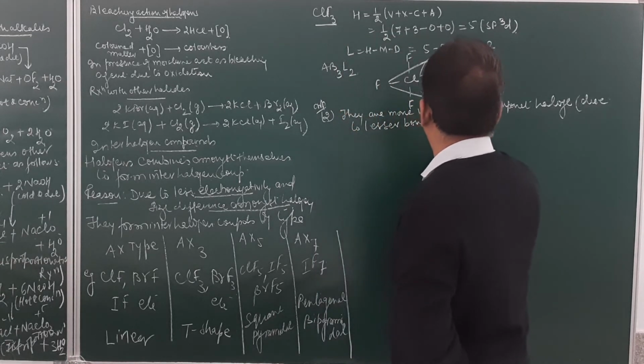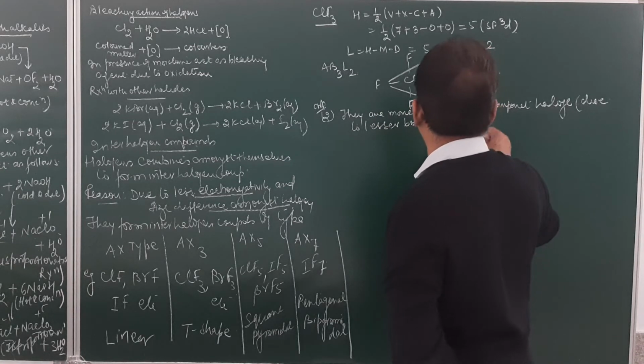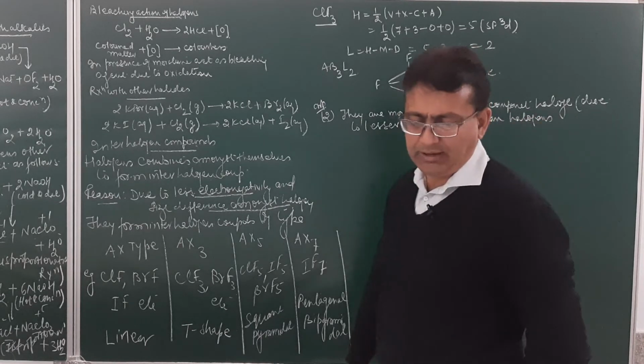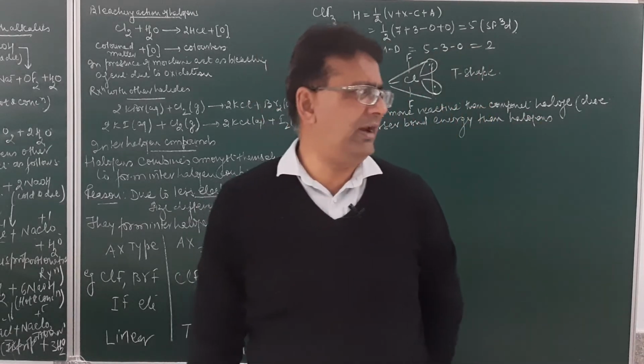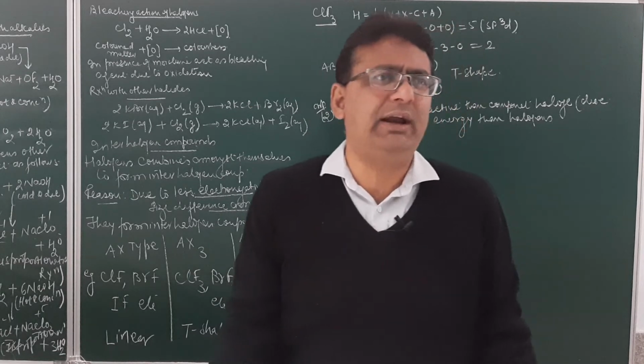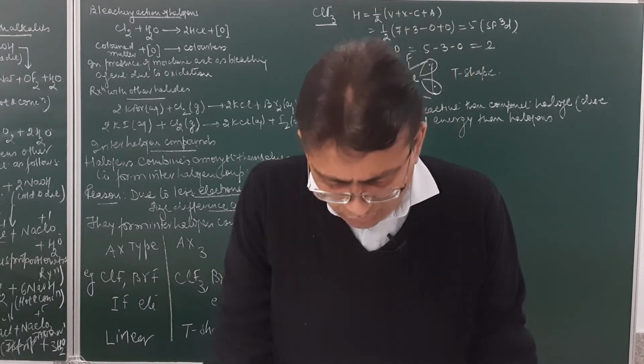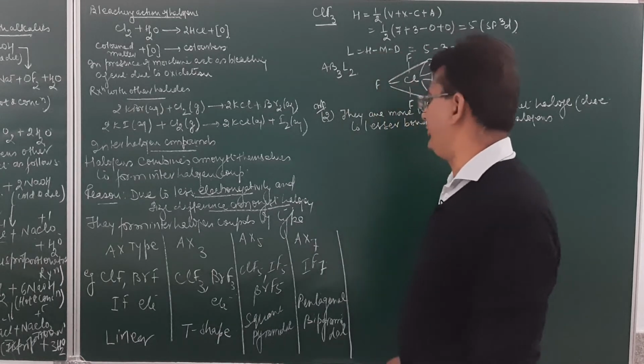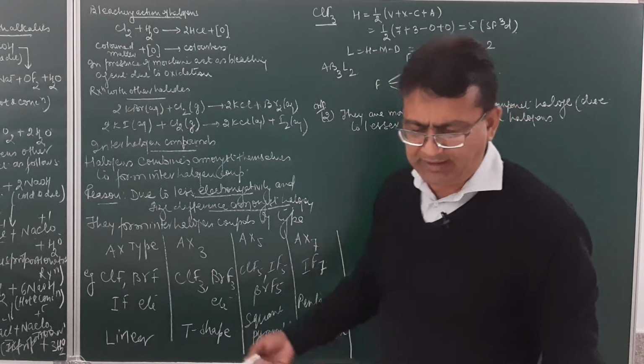Then halogens over here. So I am clear over here. So they are very, very important points. Why are they more reactive than the component halogen? Due to lesser bond energy than their component halogen. These 2 points are clear, student, over here.